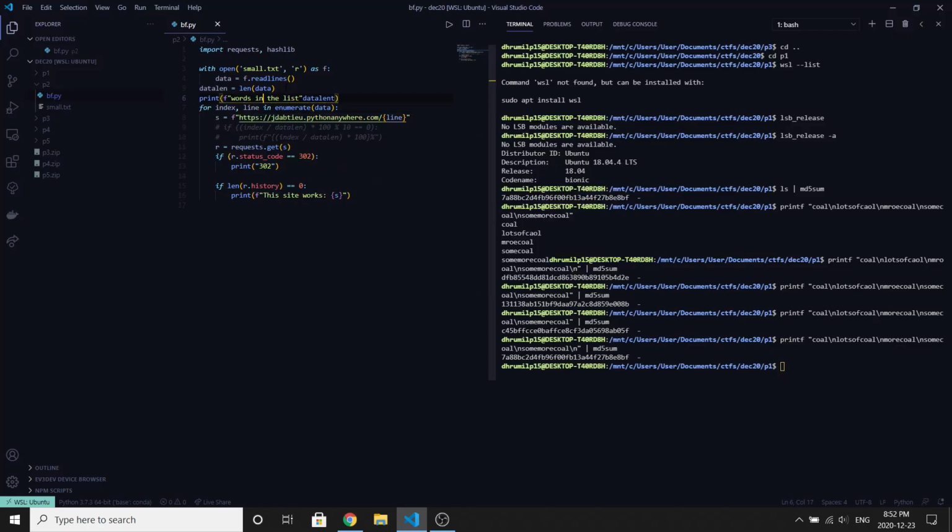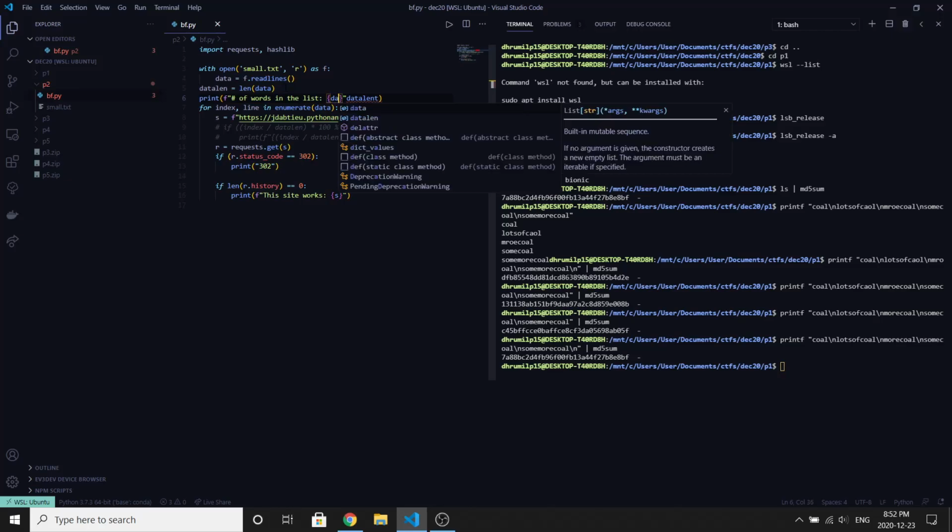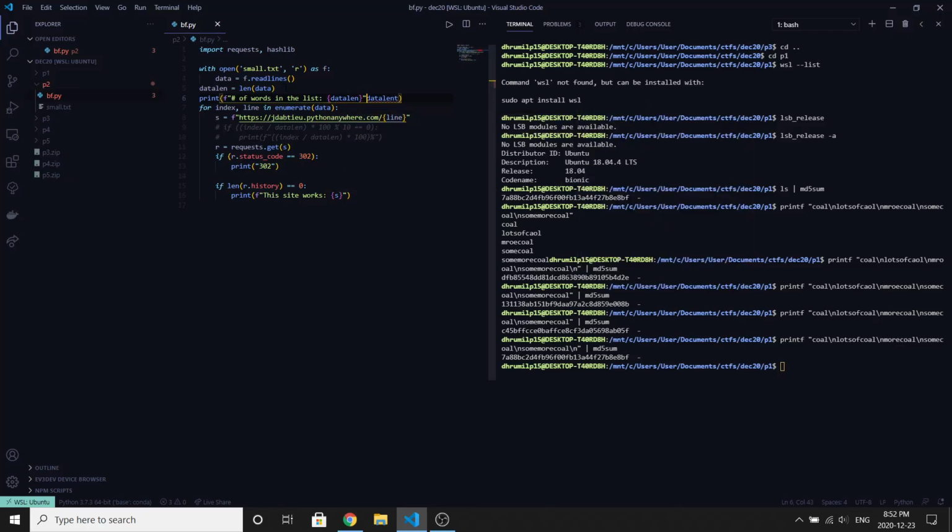Number of words in the list. Data len. Let me do that. Then I'll print it. Okay, now so, Python bf.py.